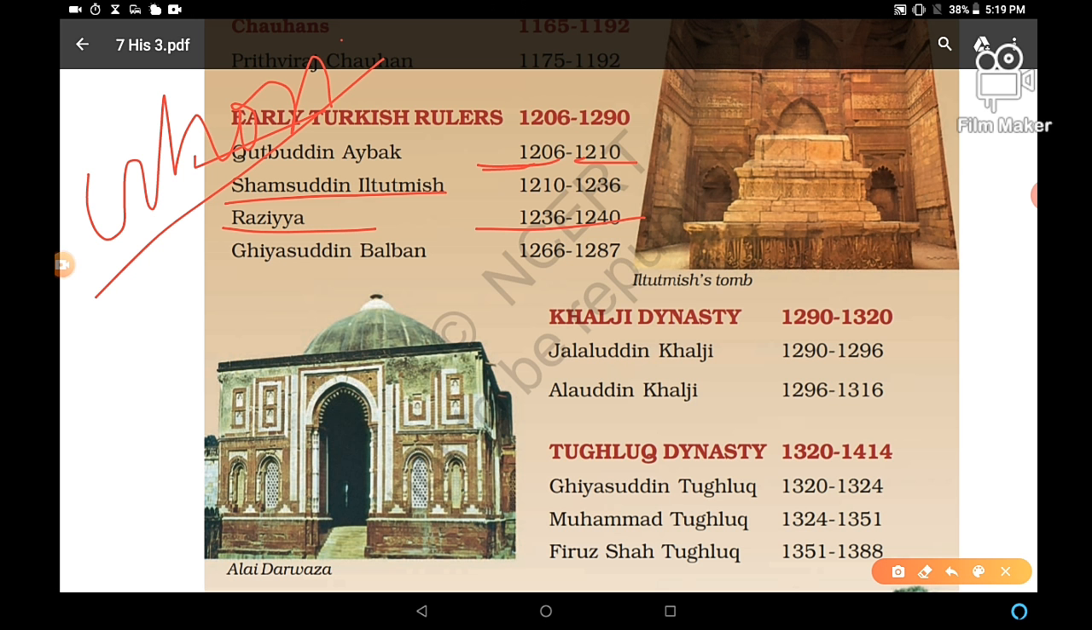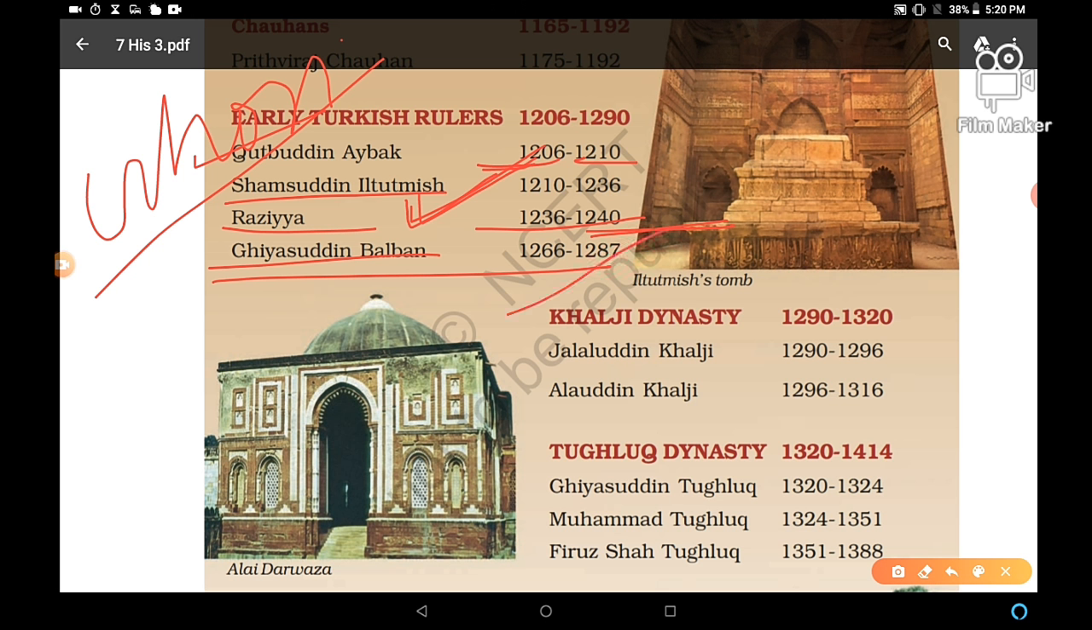You have to remember, dear students, she was the first and last Muslim woman ruler of medieval India. After that, Ghiyasuddin Balban, 1266 to 1287. During the period 1240 to 1266, very weak rulers ruled over Delhi. For example, Muizuddin Bahram Shah, Alauddin Masud Shah, Nasiruddin Muhammad, and Ghiyasuddin Balban. Later we have studied 1266 to 1287.